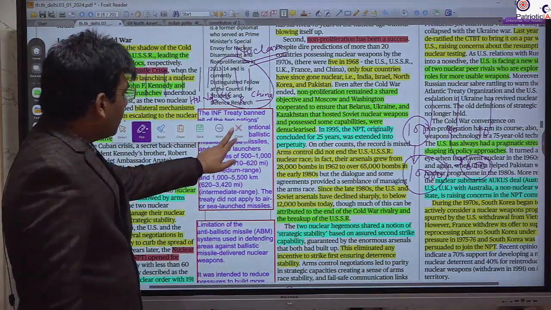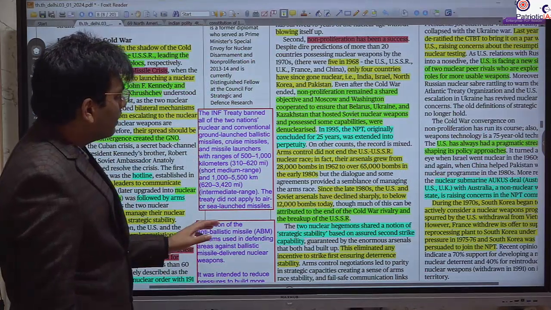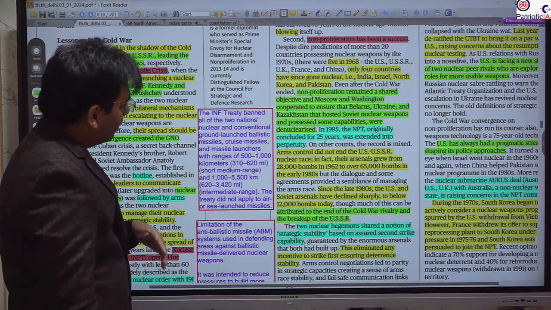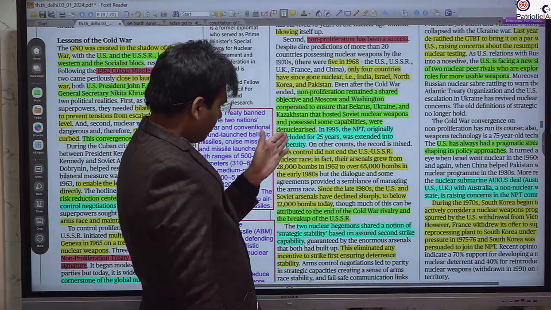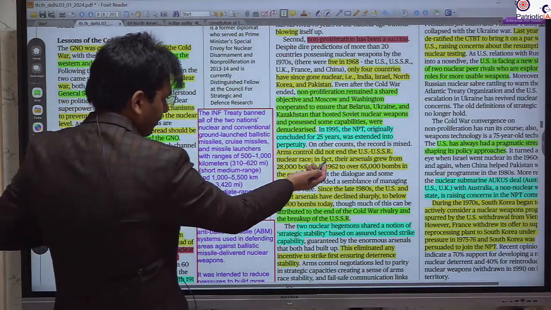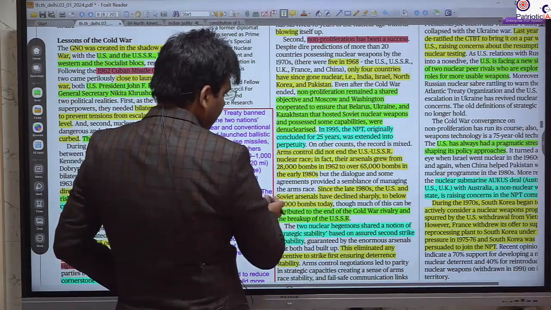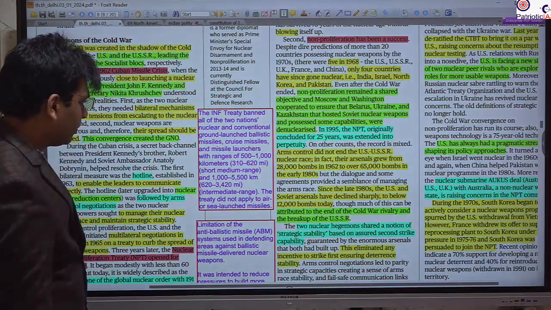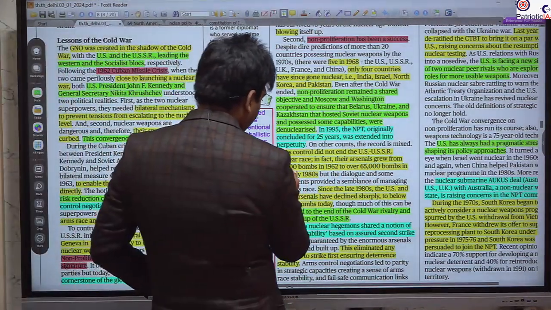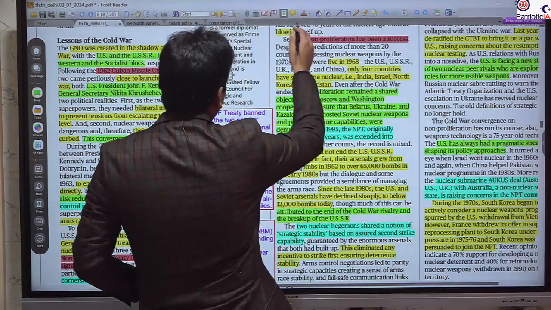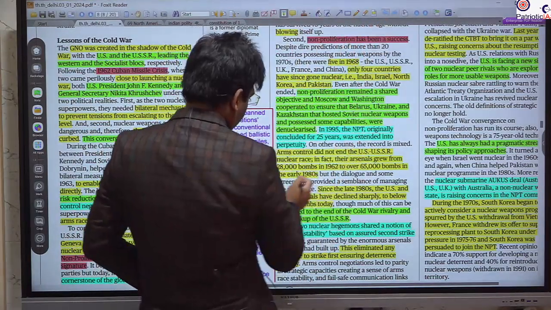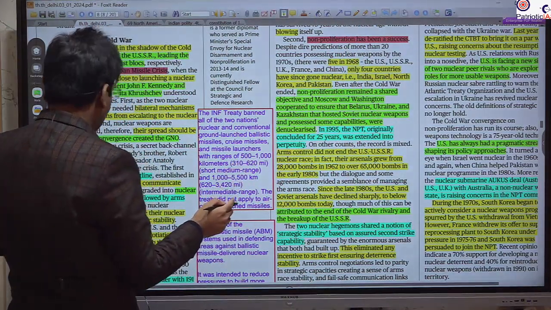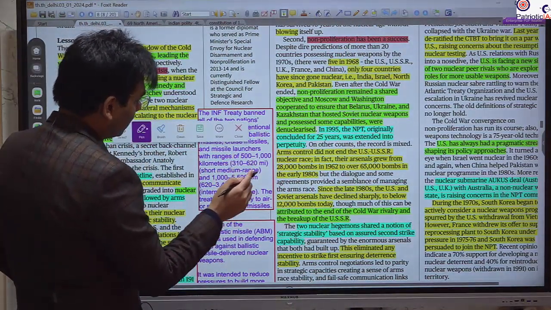More or less, the world got success in preventing the horizontal proliferation, but there was huge vertical proliferation. For example, the USSR and the US increased their number of nuclear bombs until 1962, and by 1980 they had 28,000 bombs.